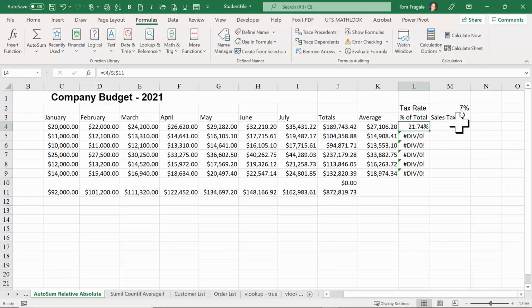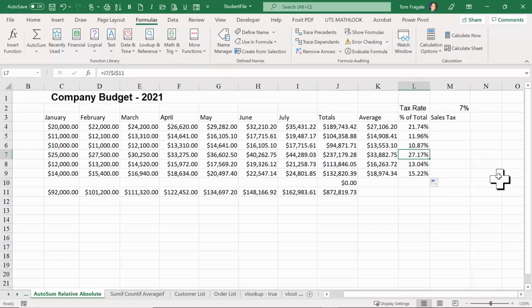Now, the dollar signs don't make a difference until you copy it down. So I'm going to click on that cell, get the black cross again, and drag it down. Now we have real numbers. Let's see what happens. The next one down says J5, but it's still dividing it by J11 because of the dollar signs. That's called an absolute reference. The next one down says J6, J7. Notice how they're all dividing it by J11, and that's the result of the dollar signs. That's called an absolute reference.